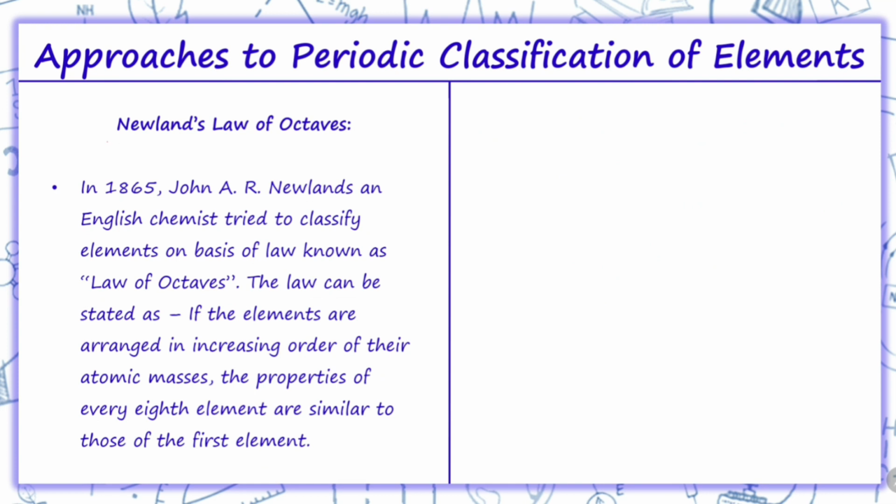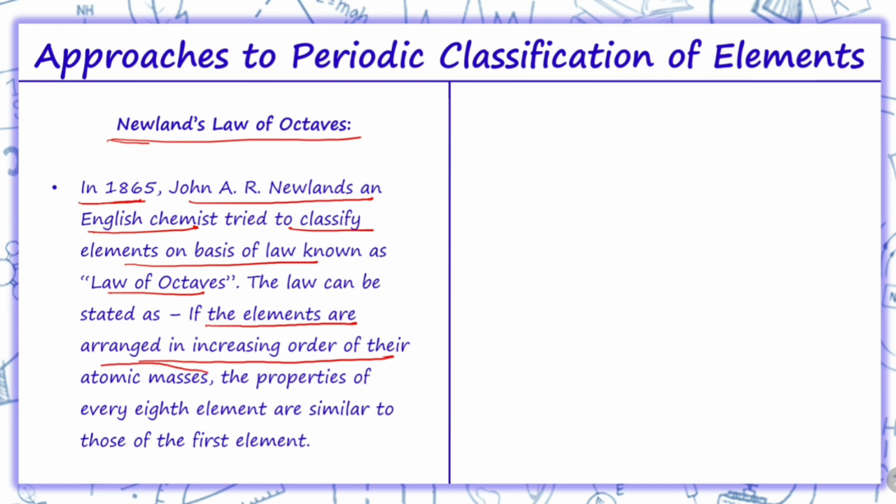Now is Newland's law of octaves. In 1865, John A.R. Newland, an English chemist, tried to classify elements on the basis of a law, which is the law of octaves. What he stated was: when elements are arranged in increasing order of their atomic mass, the properties of every eighth element are similar to those of the first element.